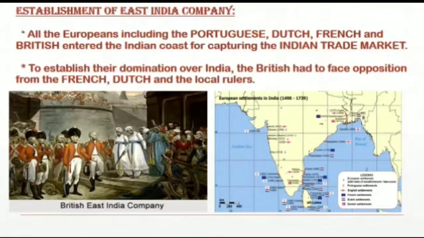Now, what does this East India Company mean, or who started it? The East India Company, also known as the Honorable East India Company, or the British East India Company. The founder of this company was John Watts, and the company was founded on 31st December 1600 AD.